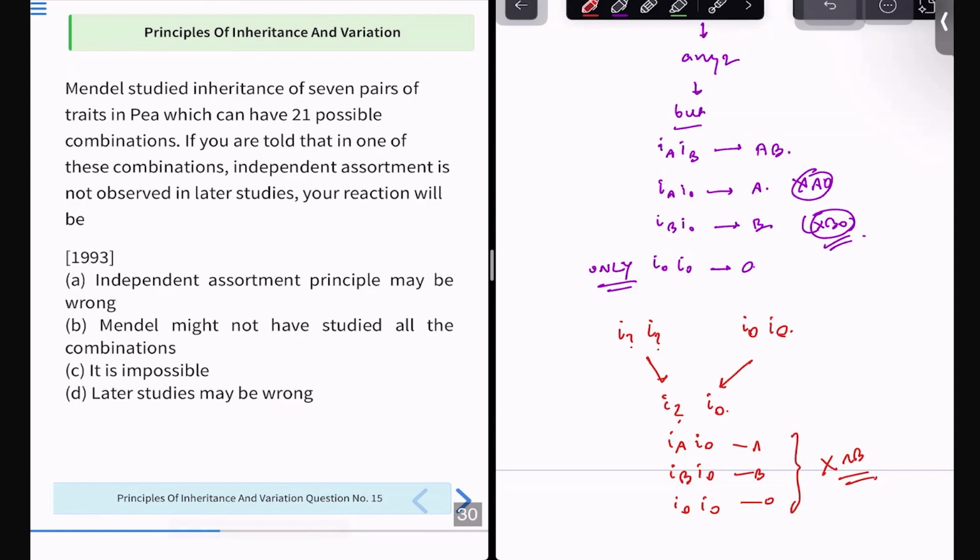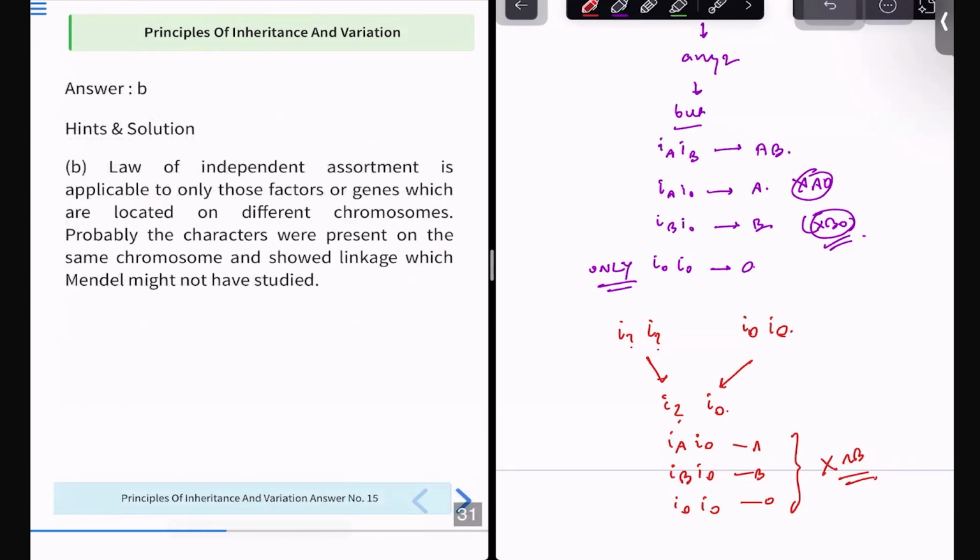I hope you got my point. Missing one observation does not mean that the observation does not exist. It exists, but I have to work for it instead of saying it's invalid. Always remember this one point. This is very valuable. The law of independent assortment is applicable only to those genes which are located on different chromosomes. Probably the characters were present on the same chromosome and showed linkage, which Mendel might not have studied. What is linkage? We'll see in some upcoming questions.